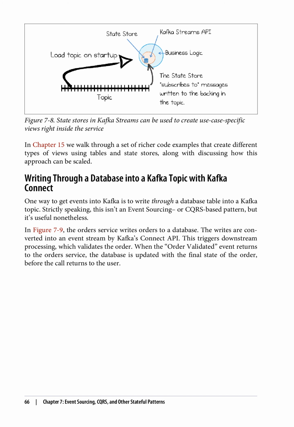In Figure 7.9, the orders service writes orders to a database. The writes are converted into an event stream by Kafka's Connect API. This triggers downstream processing, which validates the order. When the order validated event returns to the orders service, the database is updated with the final state of the order, before the call returns to the user.